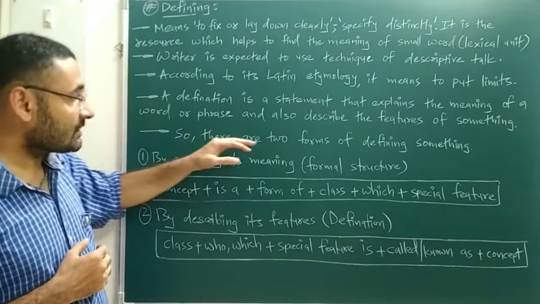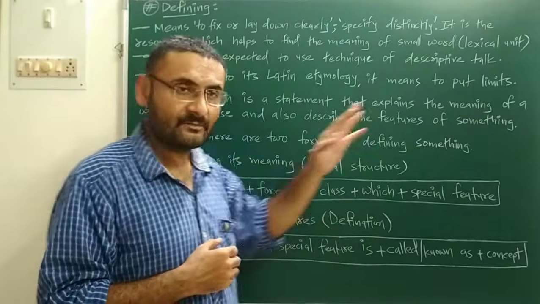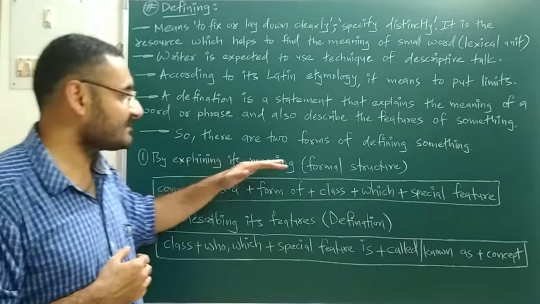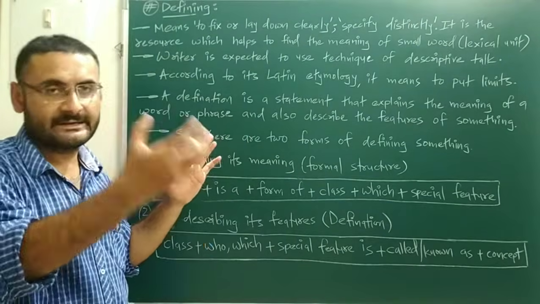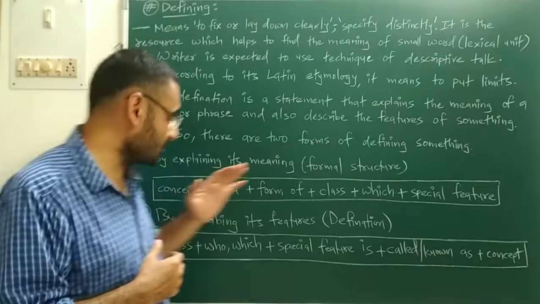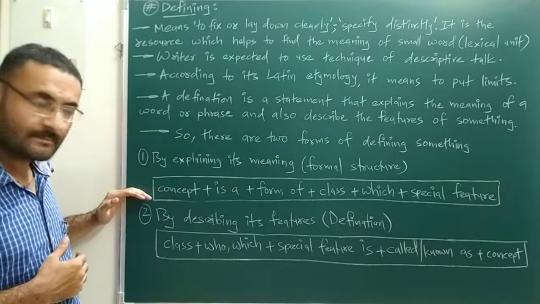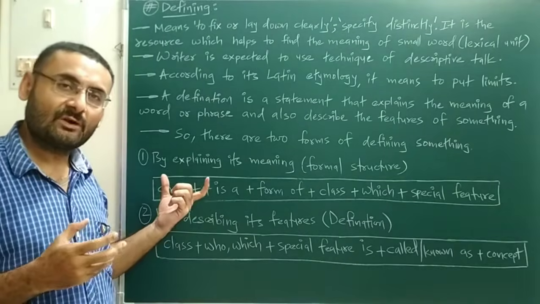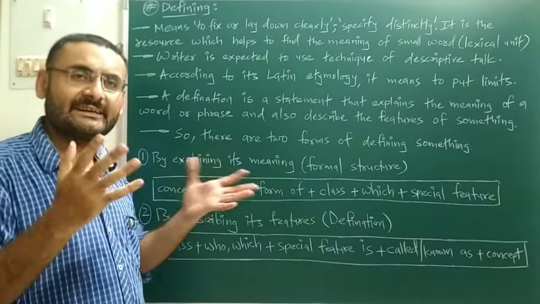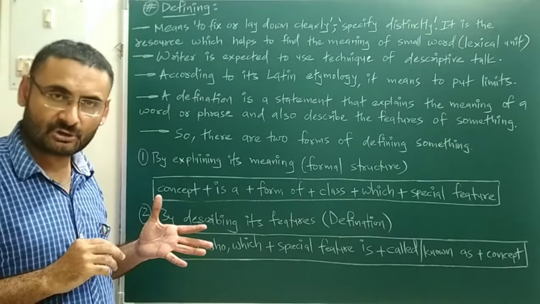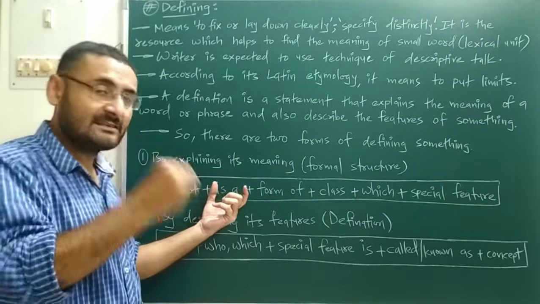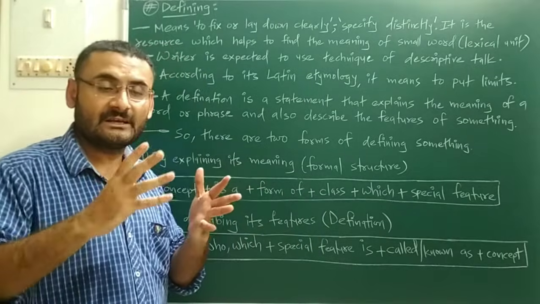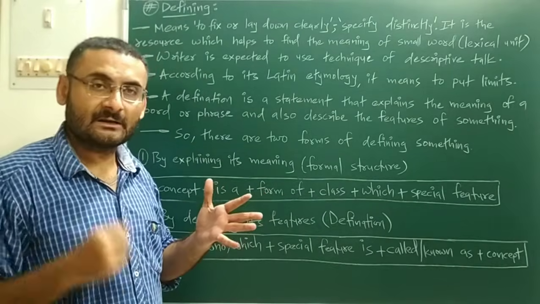Next, there are two forms of defining something. The first form is by explaining its meaning, known as the formal structure. In the formal structure, first there is the concept: in the case of the boiler, that water is converted into steam. Then the form: the boiler converts the water form into vapor form.